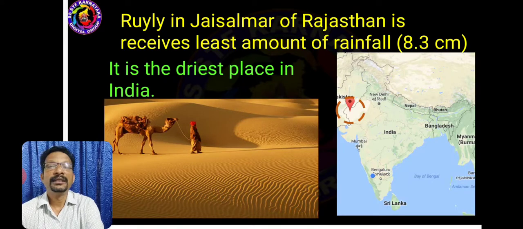Ramgarh in Jaisalmer of Rajasthan receives the lowest rainfall in India. It gets just 8.3 centimeters in a year.